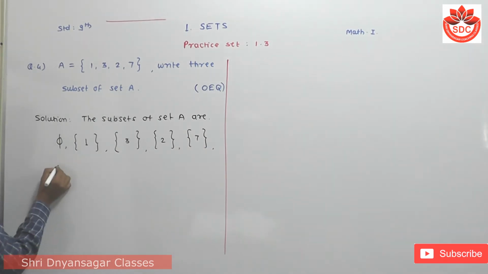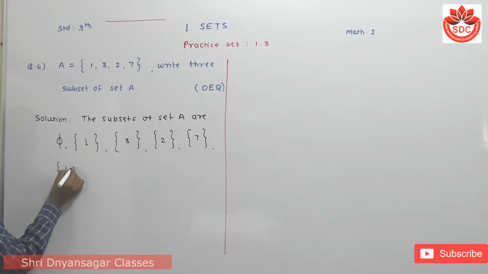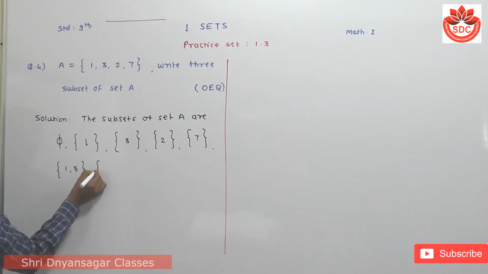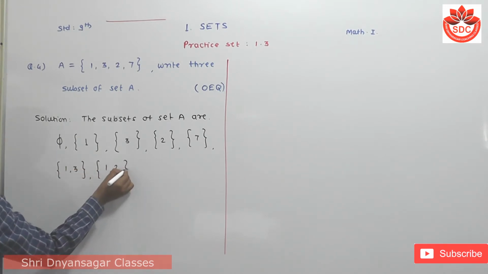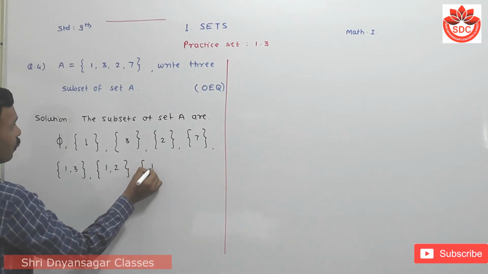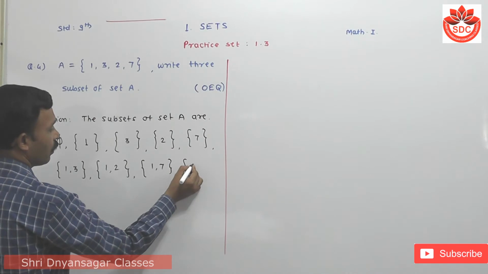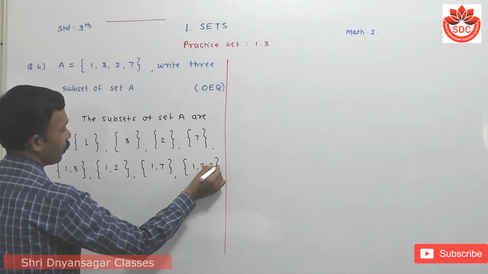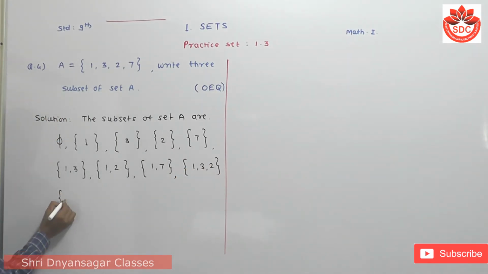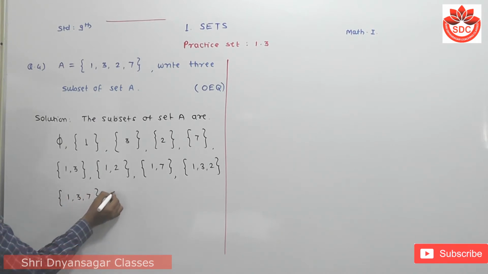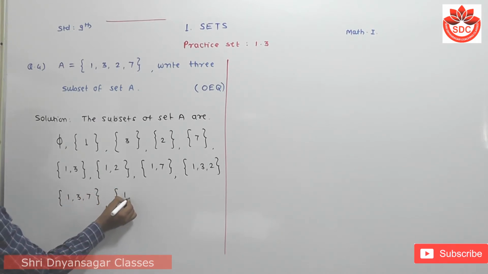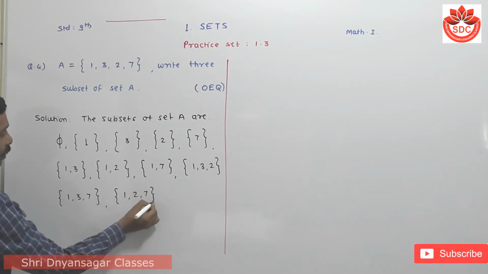Then we write here {1, 3}, then {1, 2}, then {1, 7}, then {1, 3, 2}, then {1, 3, 7}, then {1, 2, 7}.